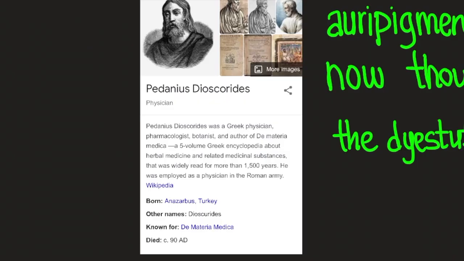So here is Pedanius Dioscorides, he's a physician. Pedanius Dioscorides was a Greek physician, pharmacologist, botanist, and author of De Materia Medica, a 5-volume Greek encyclopedia about herbal medicine and related medical substances that was widely read for more than 1,500 years. He was employed as a physician in the Roman army, according to Wikipedia. He was born in Anazarbus, Turkey. He's known for De Materia Medica, and he died circa 90 AD.